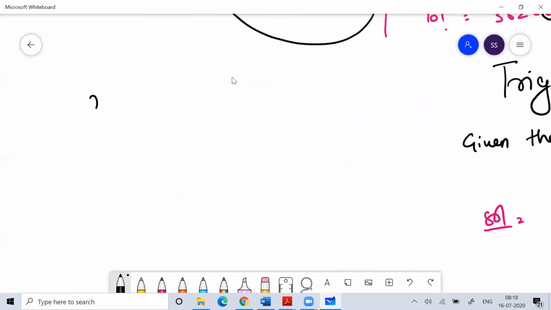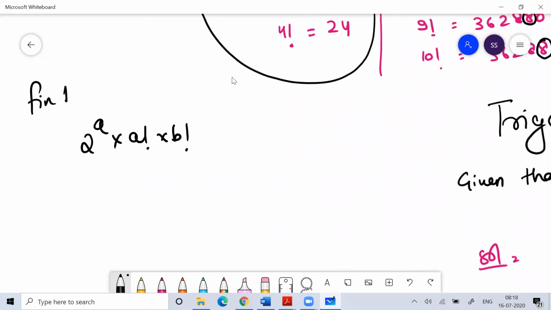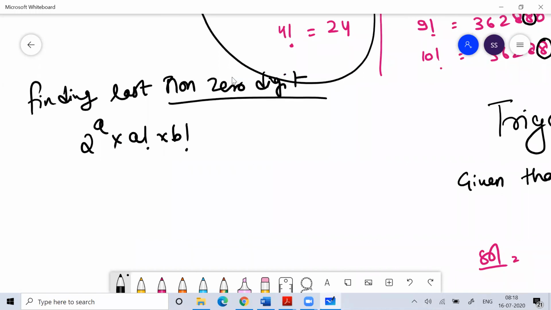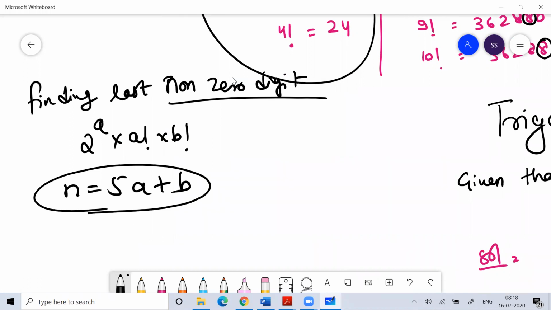The formula is 2 to the power a into a factorial into b factorial, when we express the number in this form. This is the formula for finding the last non-zero digit. If you are interested, you can do that.